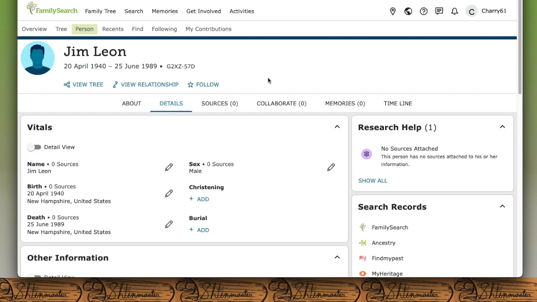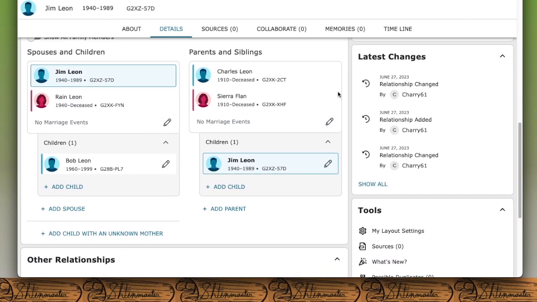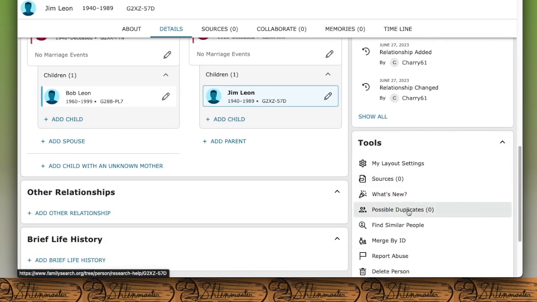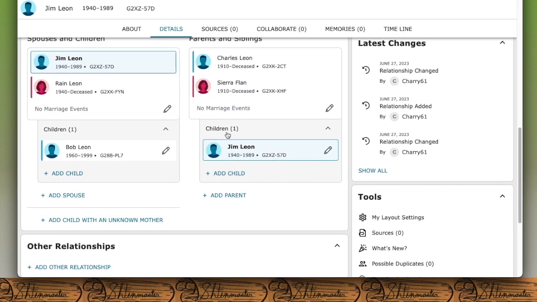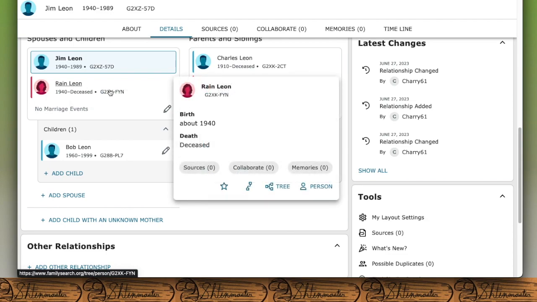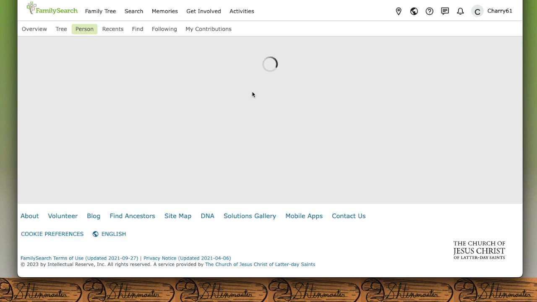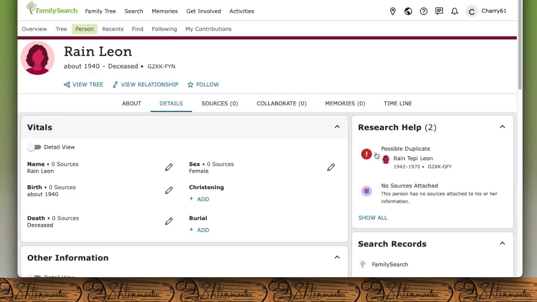And now that we're on Jim, we're going to scroll down and see that there are no possible duplicates. Alright, that's fine. We're going to go check the wife of Jim. Now I'm going to click the name, we're going to go to Rain's profile, and we're going to see that it says there's a possible duplicate right up here. Now I'm just going to scroll down to make sure.